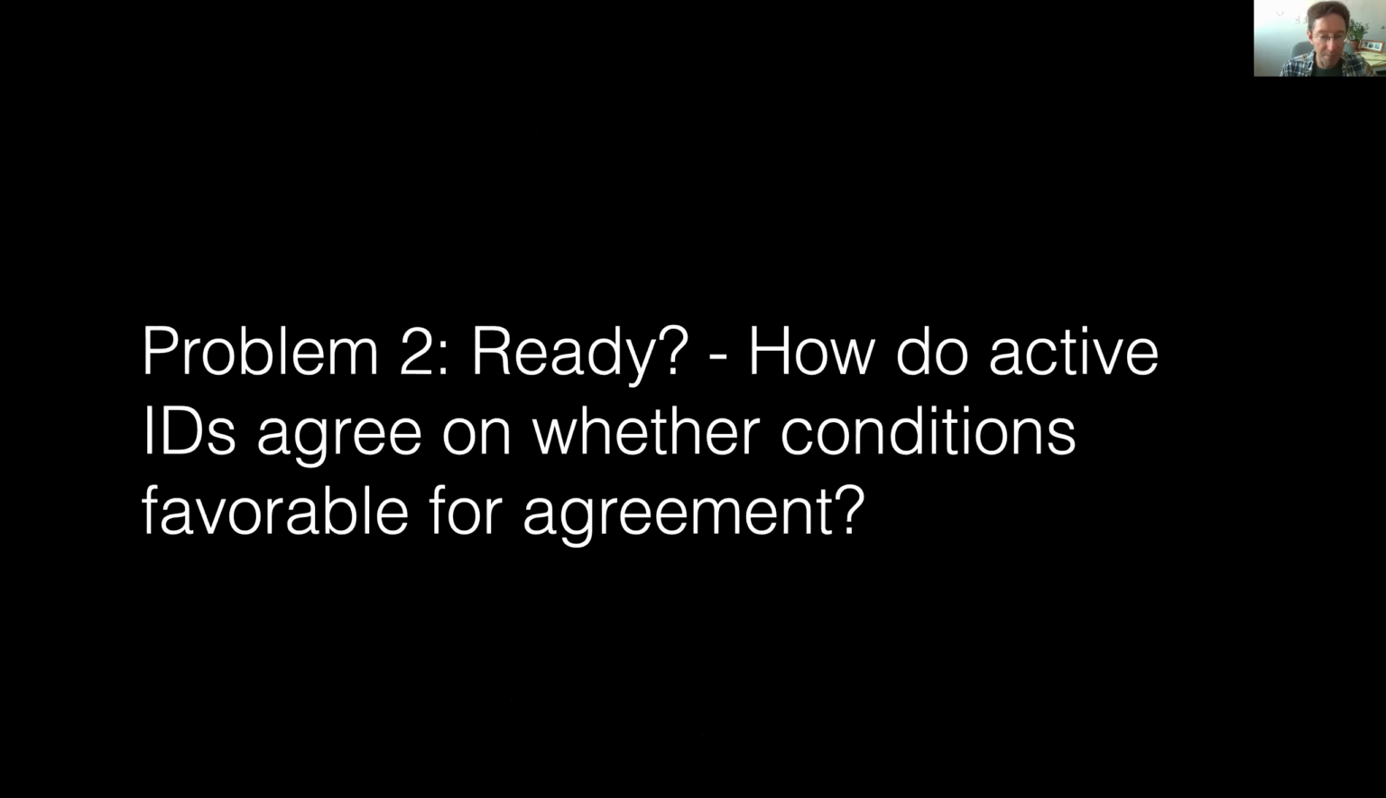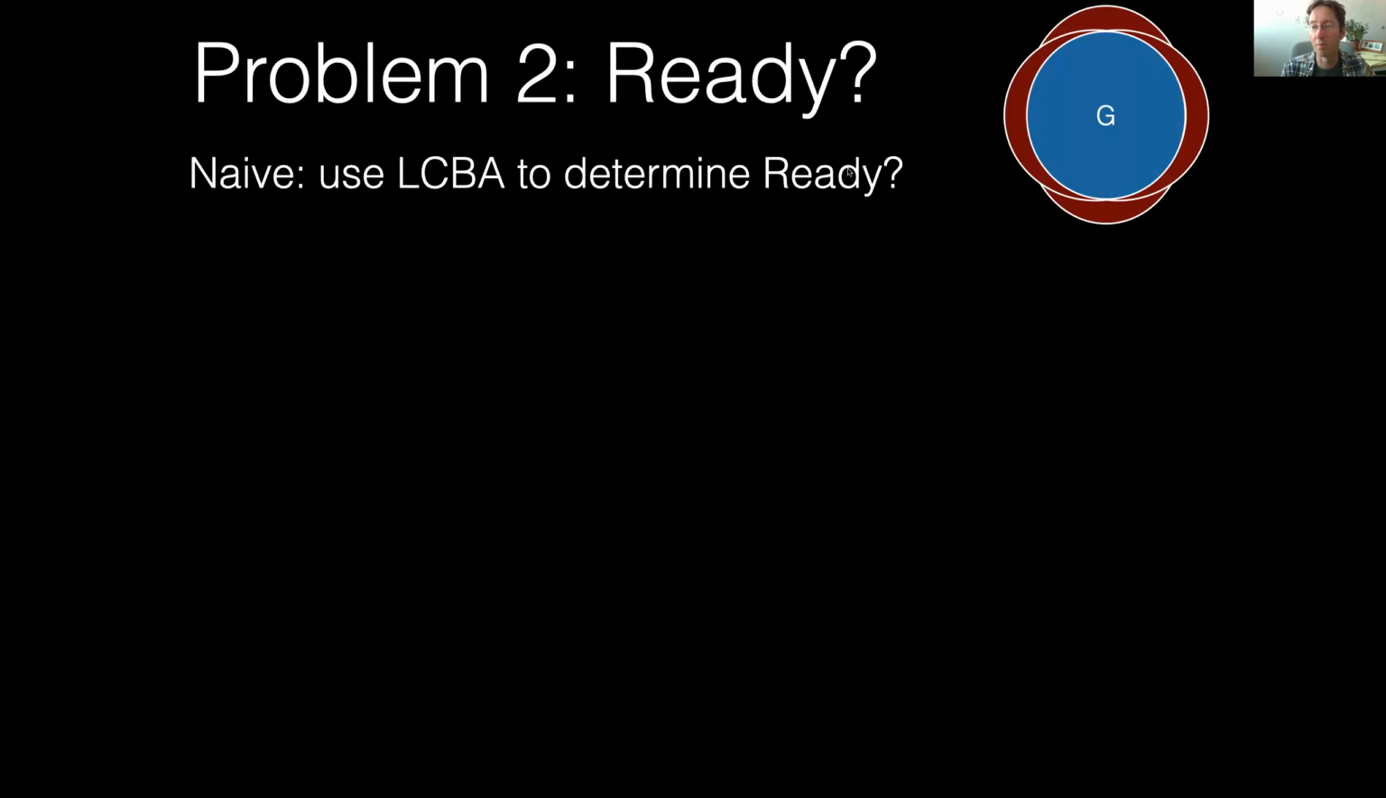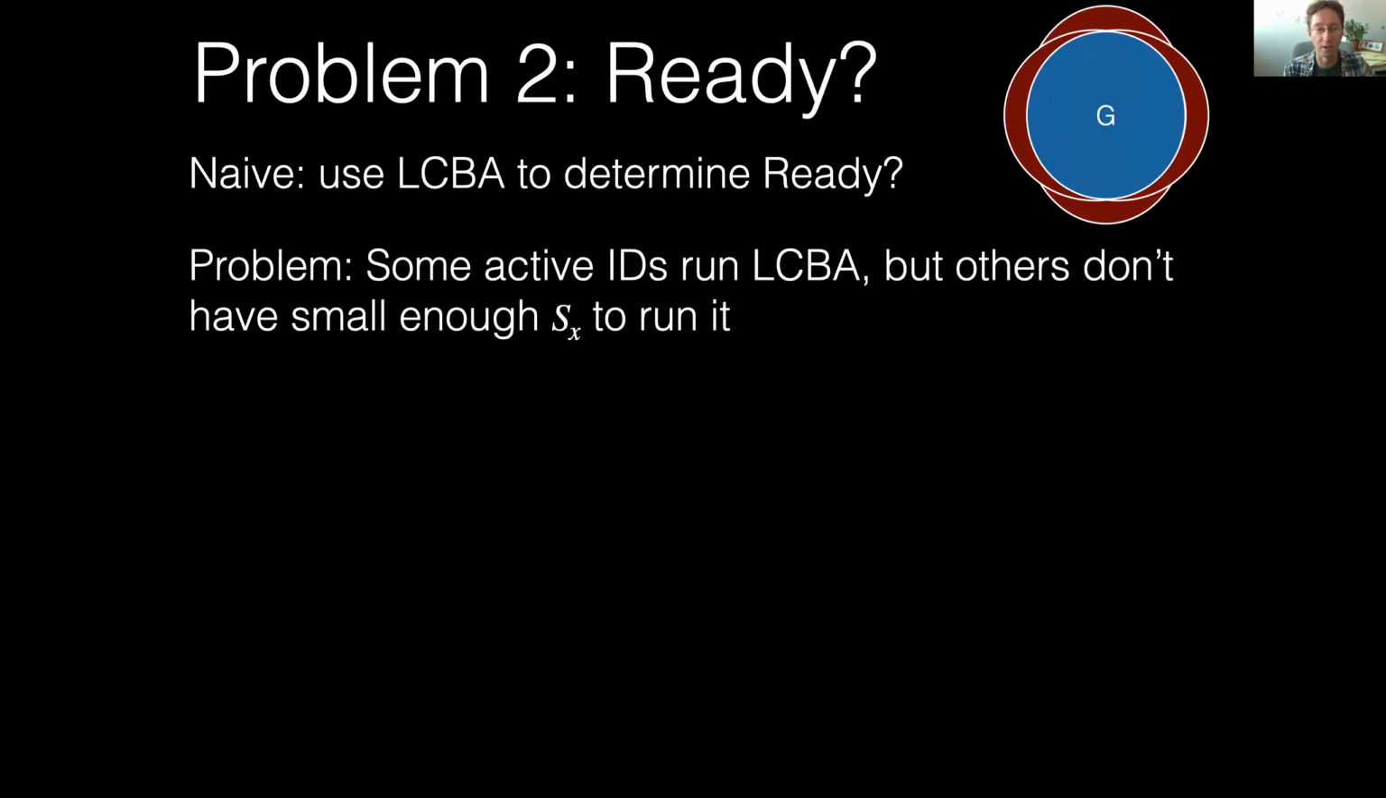So the next big problem is, how can active IDs agree on whether conditions are favorable for agreement via our LargeCoreBA subroutine? This is what we call the ready problem. Remember, in order to be ready, we need to have conditions favorable for LargeCoreBA, which means that this red region is not too big when compared with the blue region for all of the SX sets. A naive idea would be to use LCBA to determine ready. That is kind of the basis of our approach.